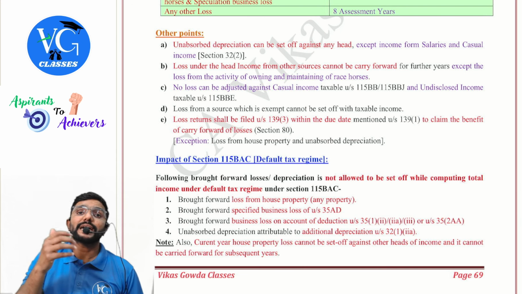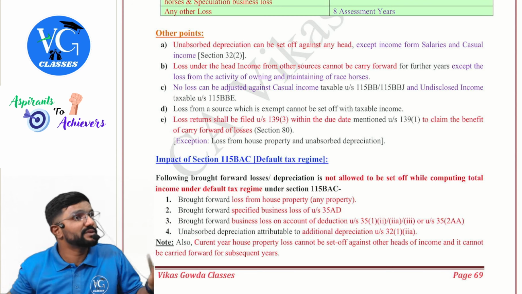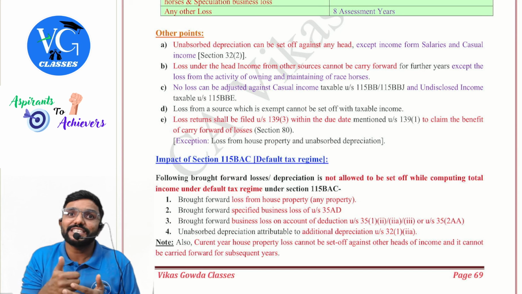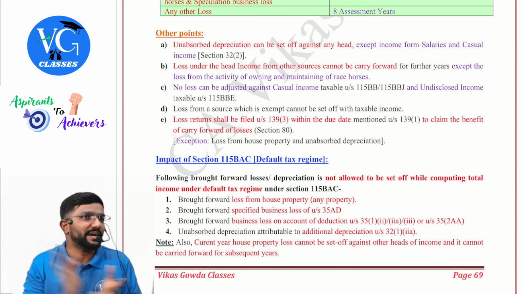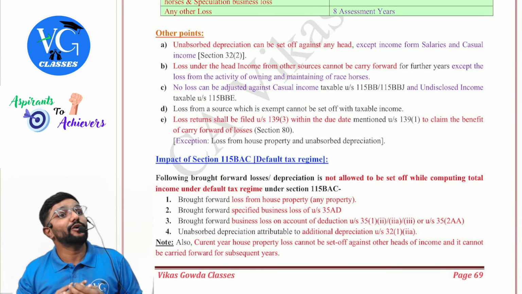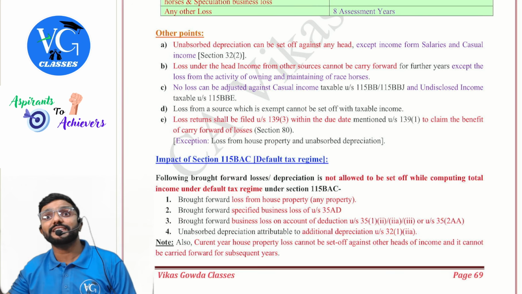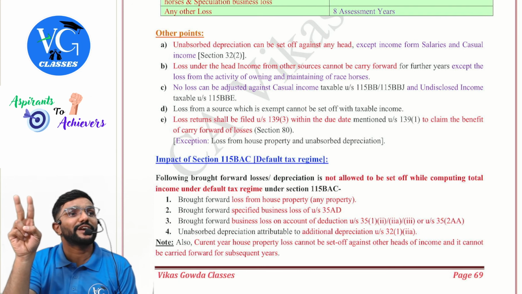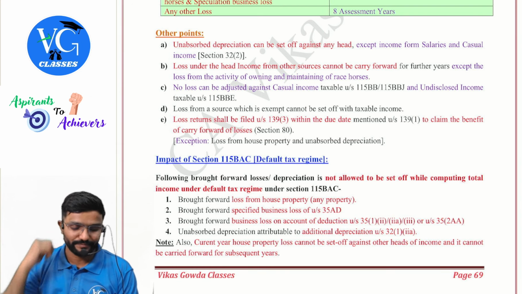Now coming to, sir, against capital gains special income, can I adjust any of my losses? Yes, if it provides, you can adjust it. For example, I have current year business loss. Can I adjust it against capital gains income? Yes, but capital loss cannot go outside the head. Now, sir, I have house property loss. I am under optional scheme. Can I adjust it against capital gains income? Yes, maximum 2 lakh. Sir, what if I am under default regime? You cannot set off against other heads, guys.